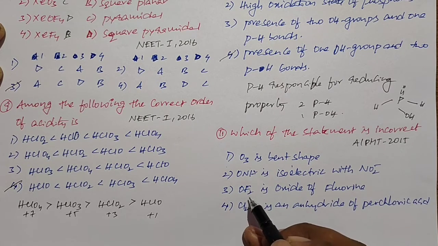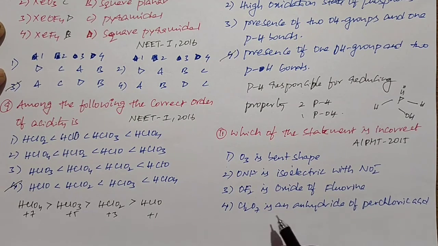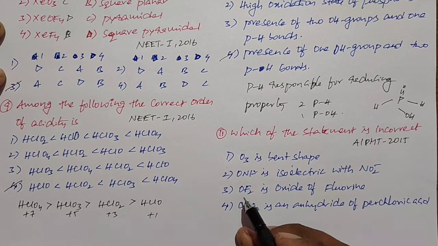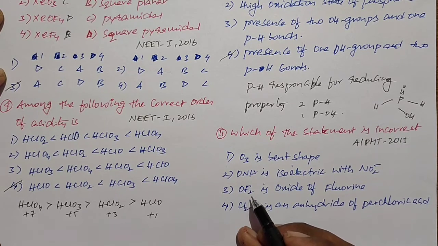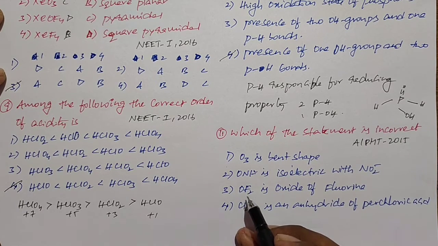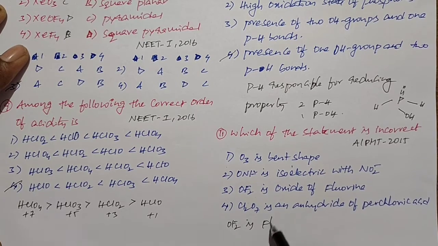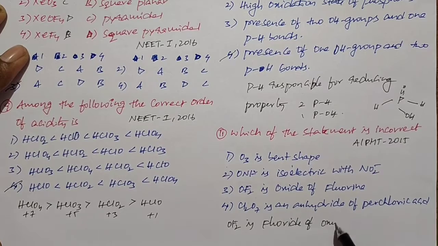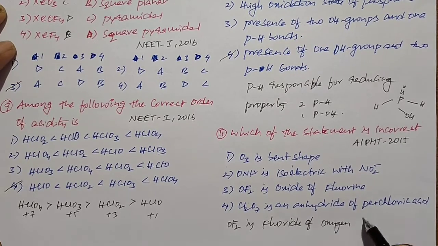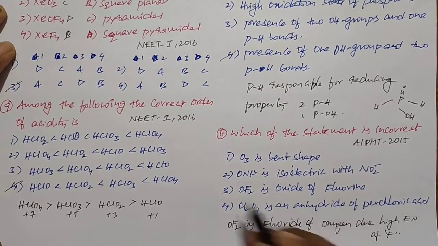When you see the third one, OF2 is an oxide of fluorine. It is the wrong one. Why? Because here the central atom is oxygen. So due to the high electronegativity of fluorine, it is considered a fluoride of oxygen, not an oxide of fluorine. So OF2 is a fluoride of oxygen due to the high electronegativity of fluorine. So the third option is the incorrect one.